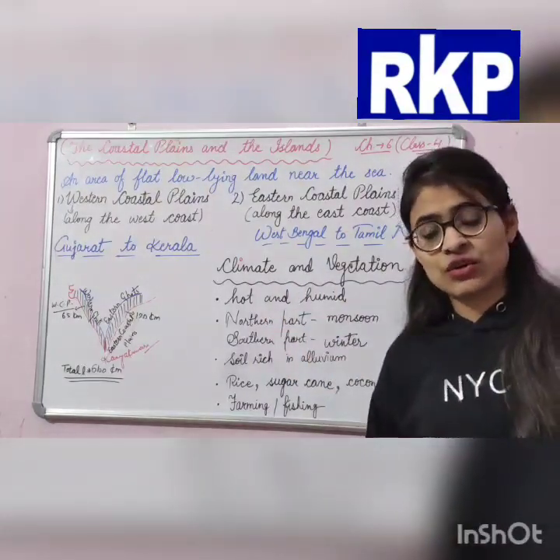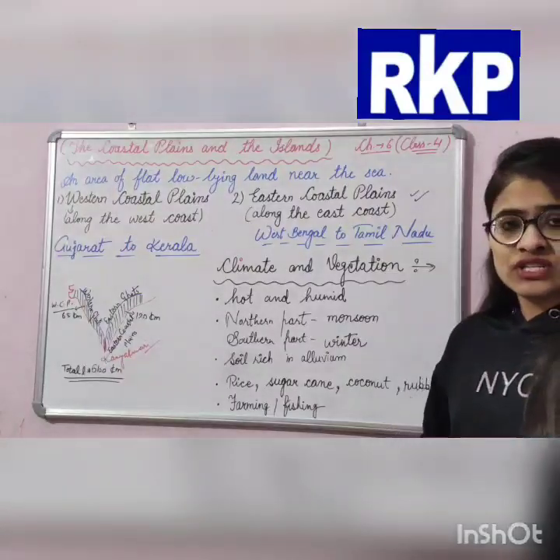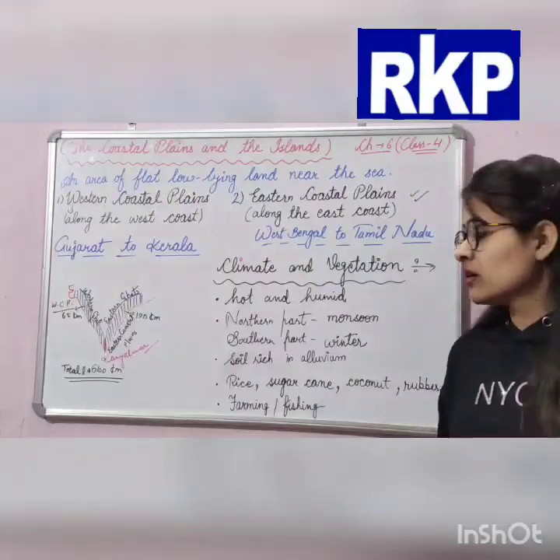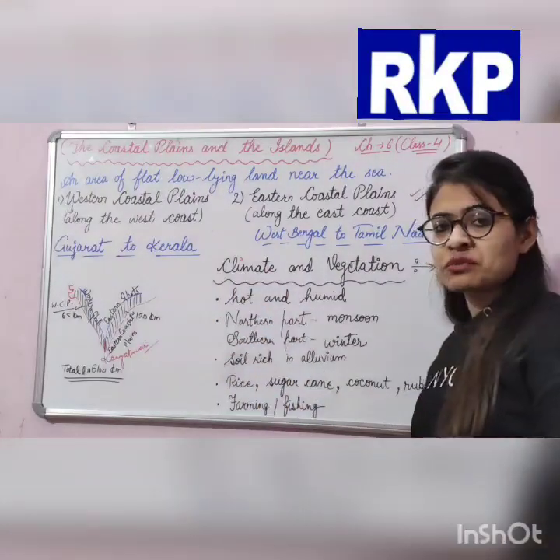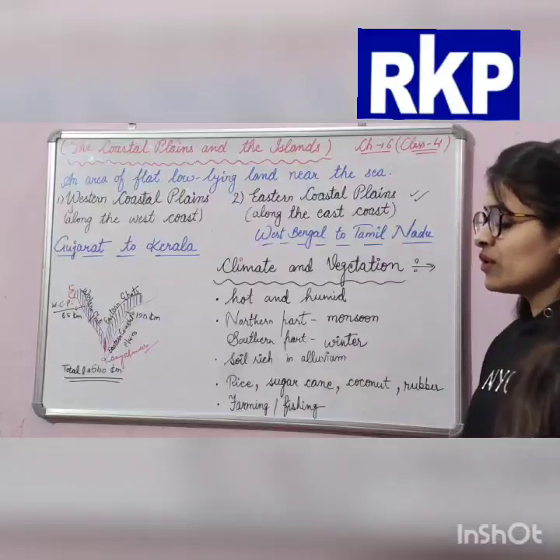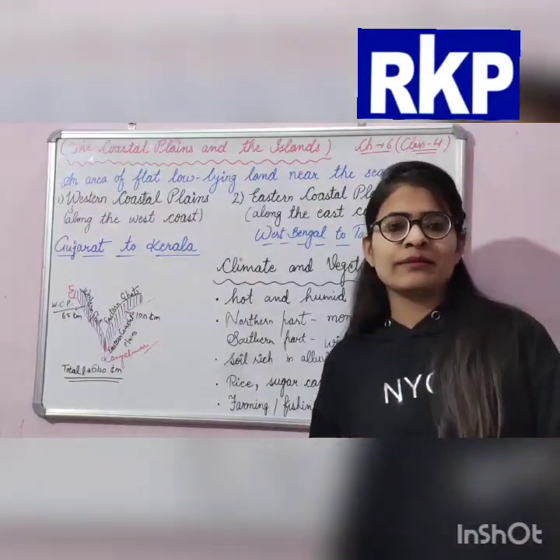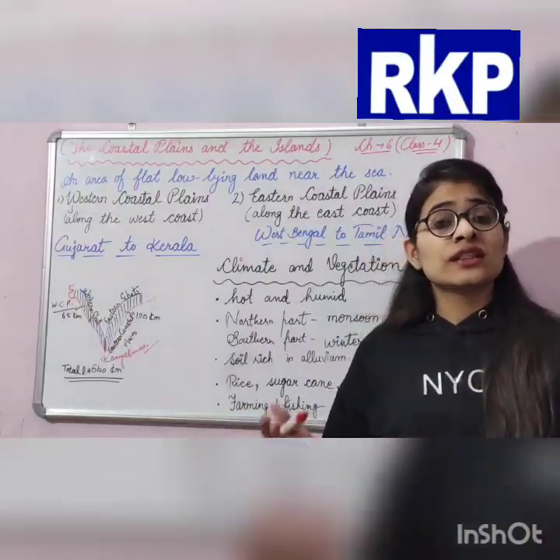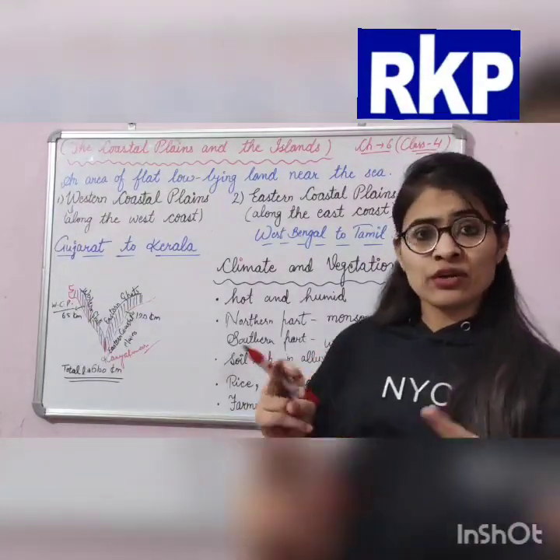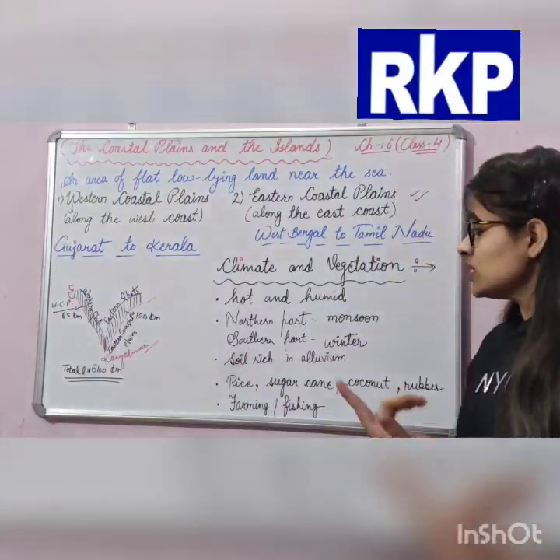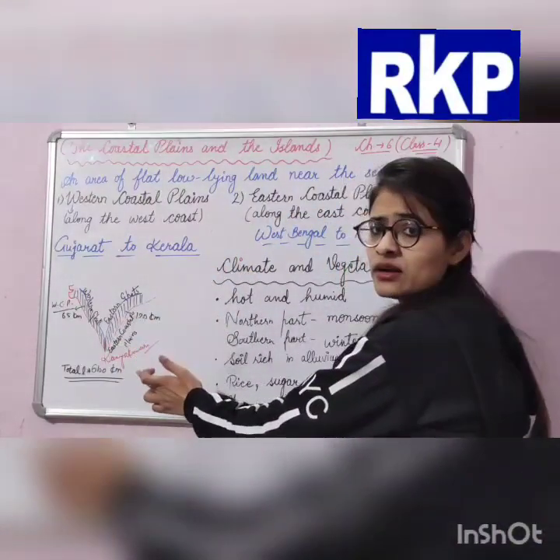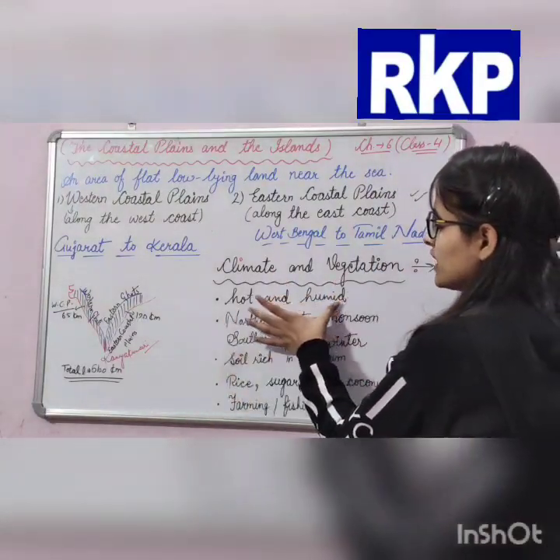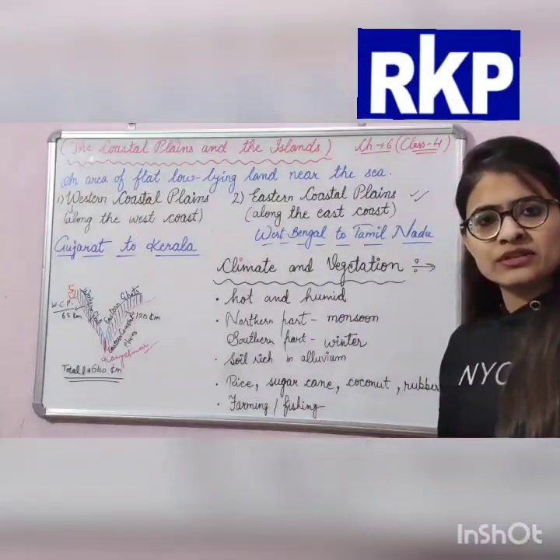Now, climate and vegetation. What do climate and vegetation mean? What types of crops can be cultivated here, and what type of climate can we experience? I told you when we were discussing the climate of western coastal plains that the areas near the sea experience a hot and humid climate. These areas are also near the sea, so they also have a hot and humid climate.